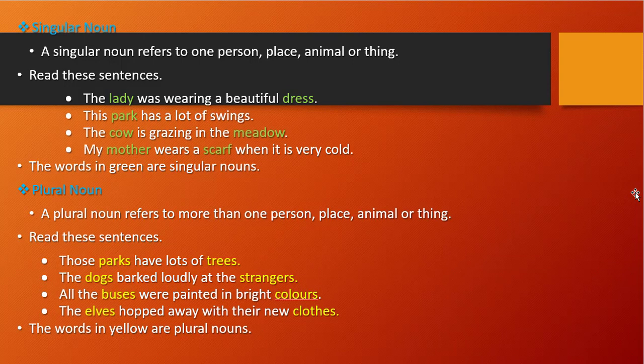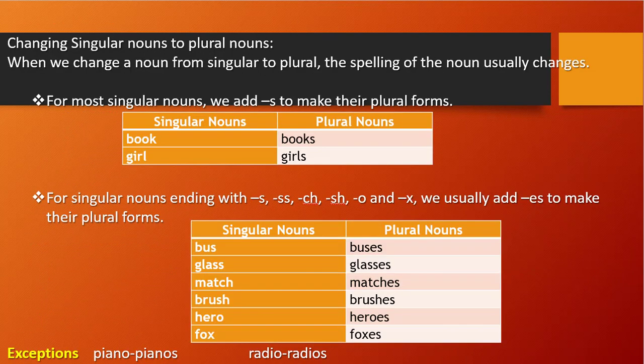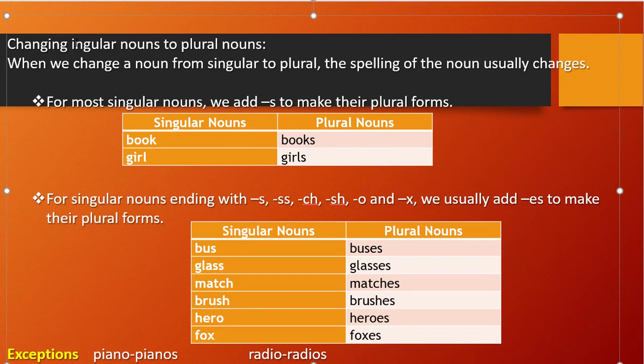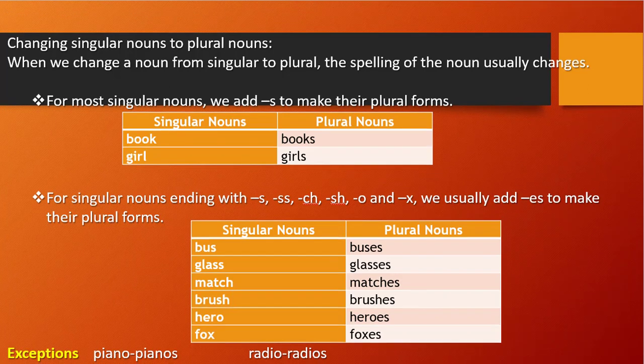So let's see how we can create plural nouns and how we can change from singular noun to plural noun and plural noun to singular noun. Okay. See here, changing singular nouns to plural nouns. When we change a noun from singular to plural, the spelling of the noun usually changes.